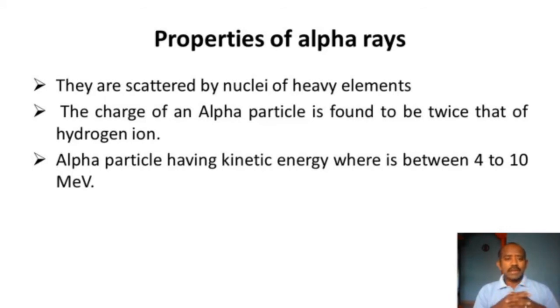The charge of the alpha particle is found to be twice that of the hydrogen ion. The alpha particle's kinetic energy varies between 4 to 10 mega electron volt. This is very important to know in the theory of the alpha particle: the kinetic energy varies between these two values, 4 to 10 mega electron volt.